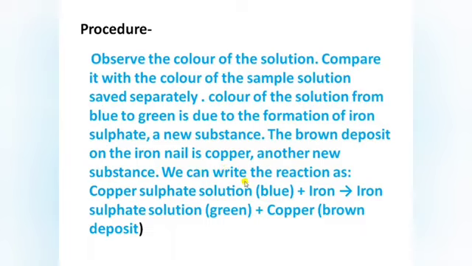We can write this reaction as, when the copper sulfate solution, which is blue in color, reacts with the iron nail, it forms iron sulfate solution, which is green in color, plus copper is also produced, that is the brown deposit. So the brown deposit present on the iron nail is copper, a new substance that is formed here.